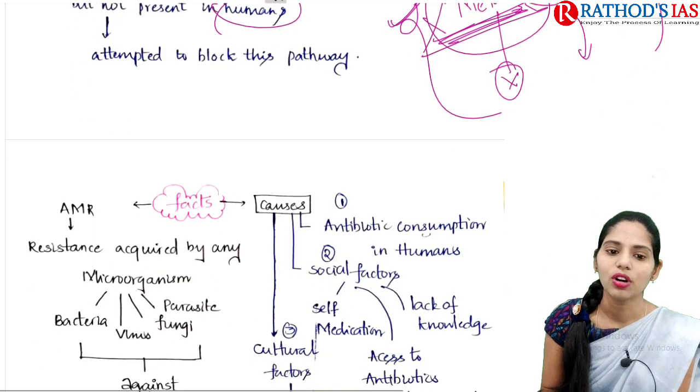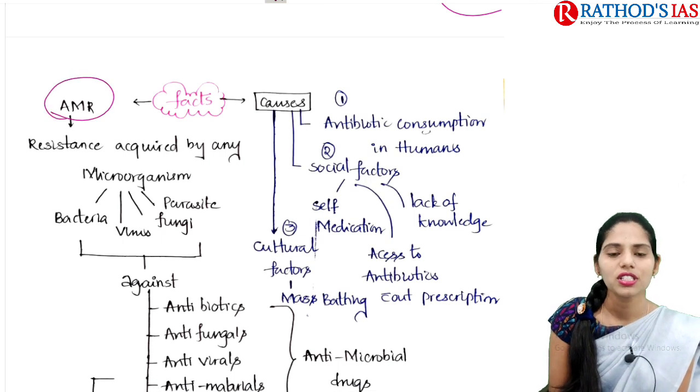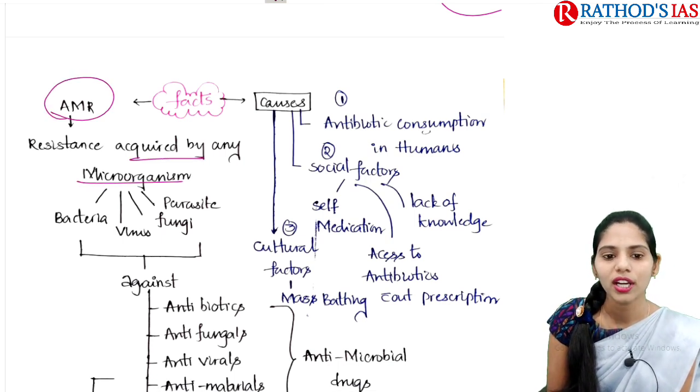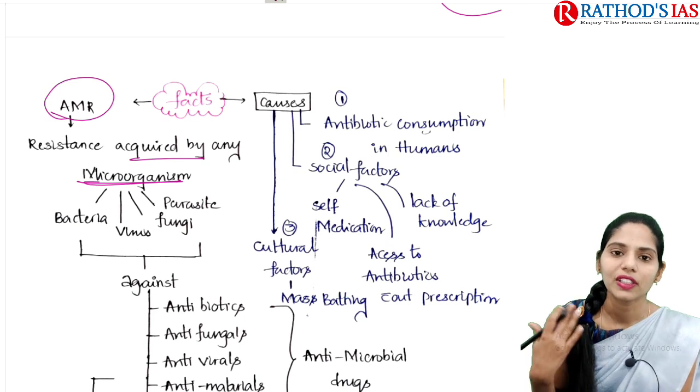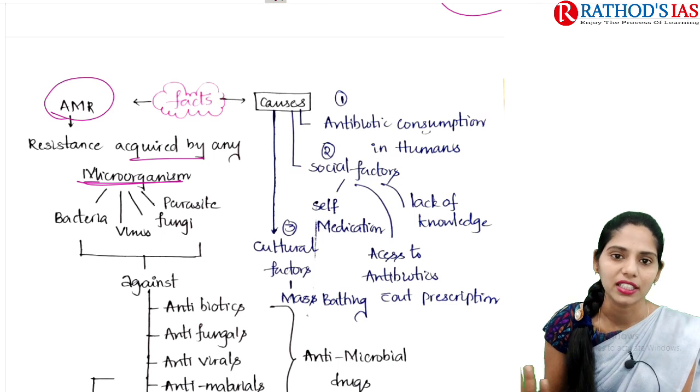And now let us see what this antimicrobial resistance is. Antimicrobial resistance is mainly acquired by any microorganism. For example, we can talk about the class of bacteria, class of virus, amoeba, fungi, parasite, etc.